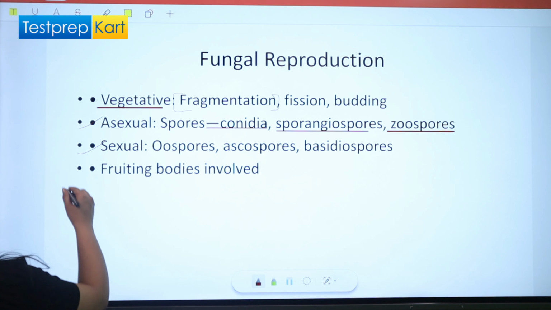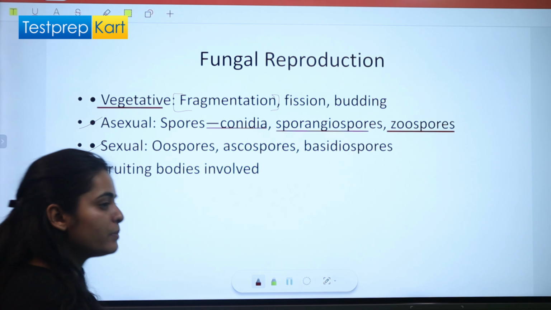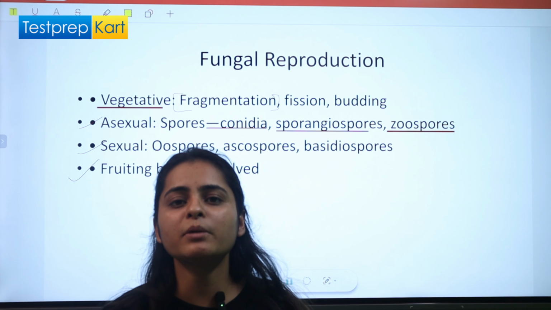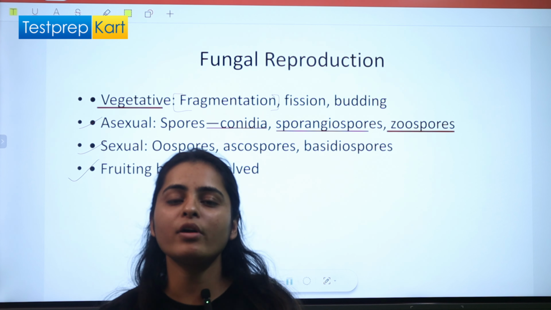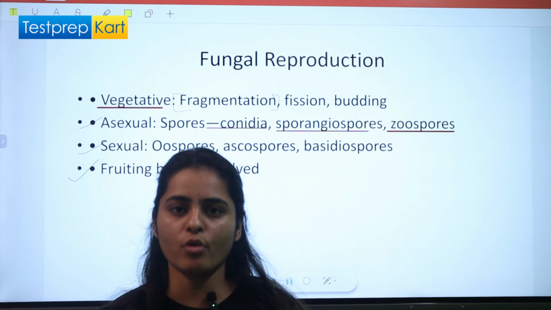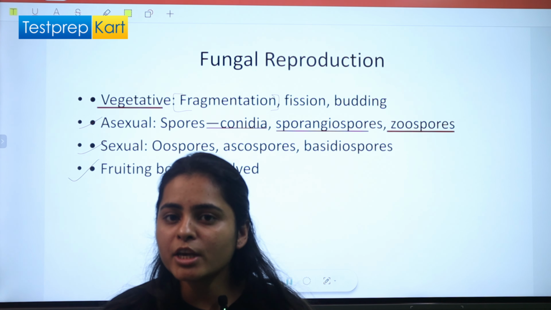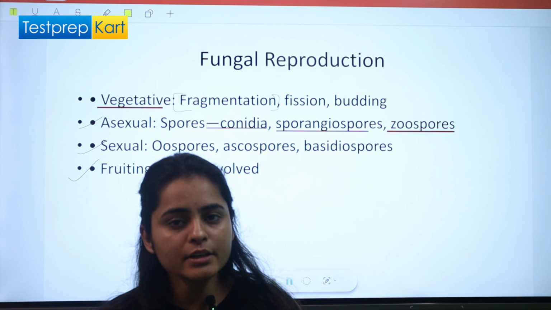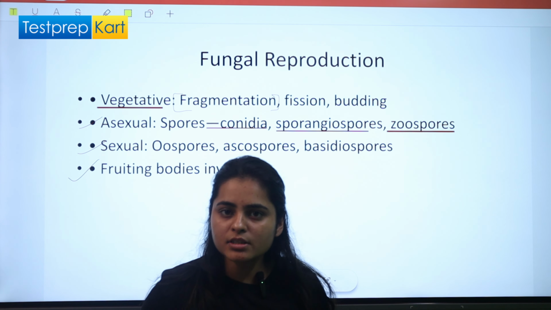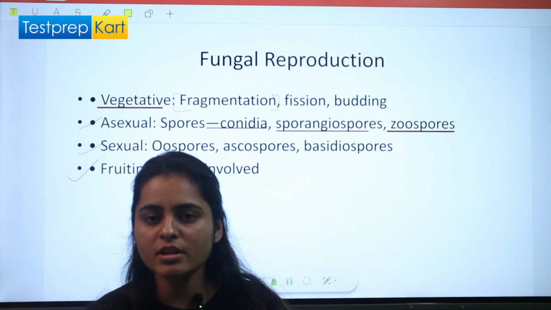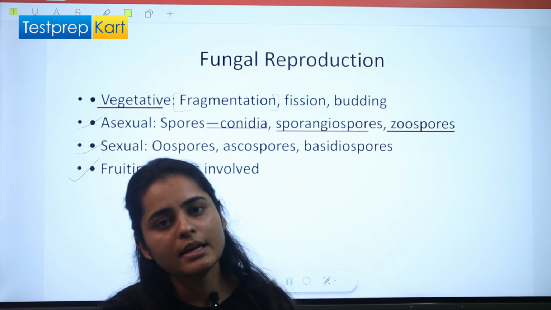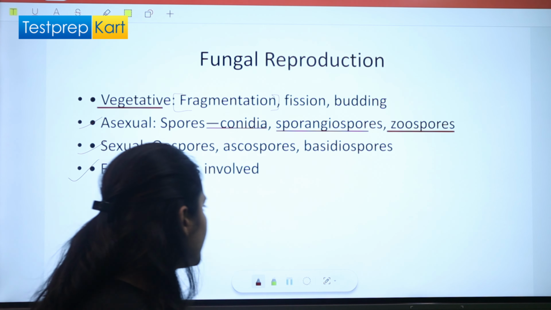Then fruiting bodies are involved, obviously. Before spore formation, they develop a structure which is known as the fruiting body, and on those fruiting bodies, spores are formed. So spore formation is only possible when fruiting bodies are there. Fruiting body is an initial step of spore formation, and then spores will be formed, whether it is a sexual spore or an asexual spore. Okay, got it?